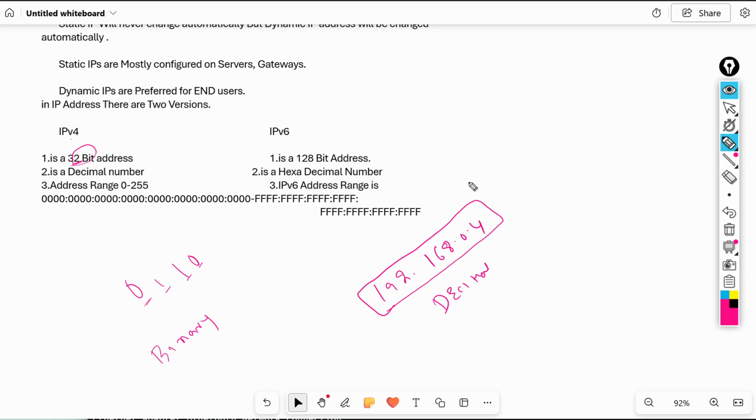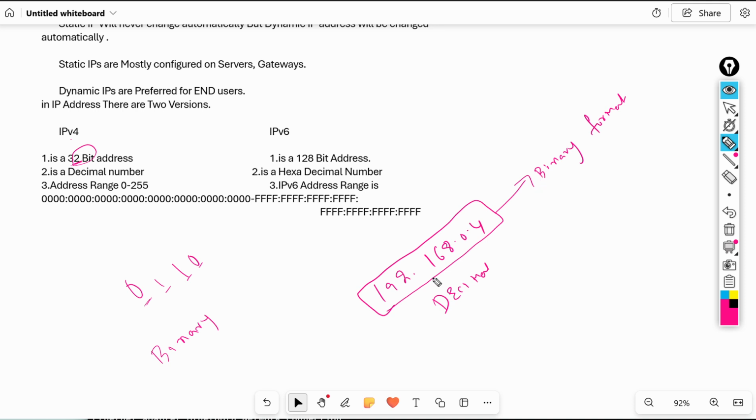But whenever we configure an IP address on a system, it will automatically convert this decimal number into binary format. The system does this automatically in the back end.